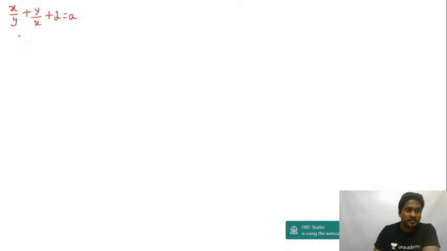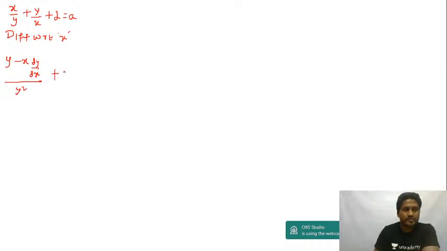Now if I differentiate with respect to x, let us use the quotient rule. Denominator into differentiation of numerator minus numerator into differentiation of denominator, upon denominator the whole square, which is y square.